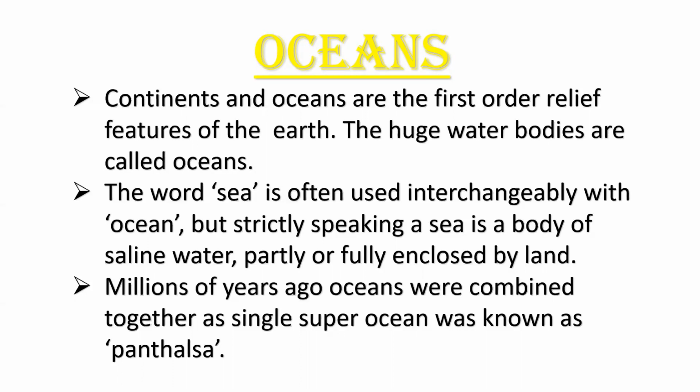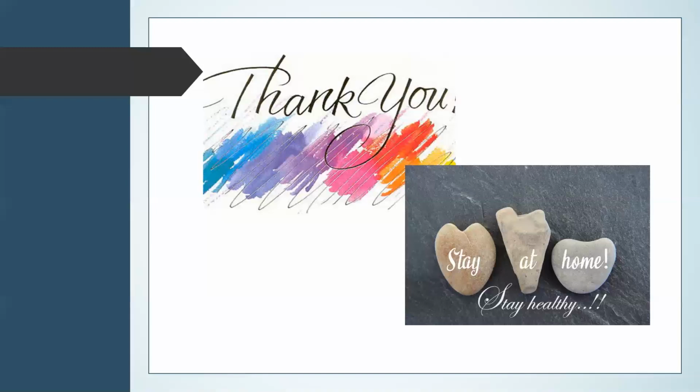Millions of years ago, oceans were combined together as a single super ocean known as Panthalassa. As we learned in the first lesson, there was a supercontinent, that is Pangea.